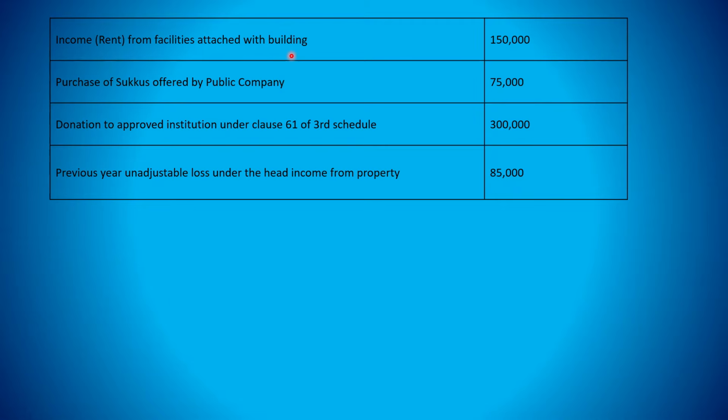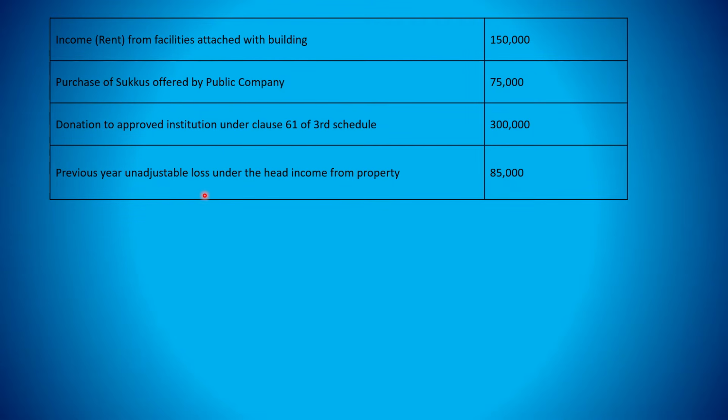So here income from facilities is 1,50,000. Purchase of scrips offered by a public company is 75,000. Donation to an approved institution, clause 31 of the Third Schedule, is 300,000. This is an approved institution, so we will get the average relief for this 300,000 as taxation relief.